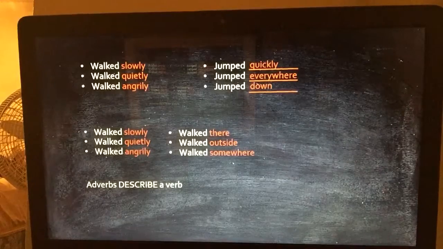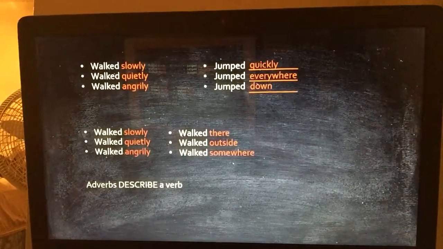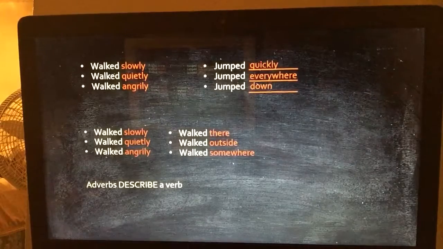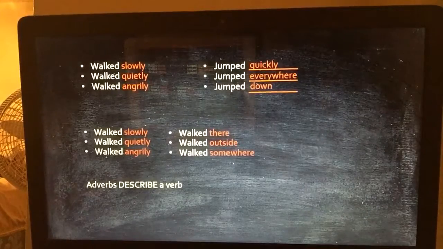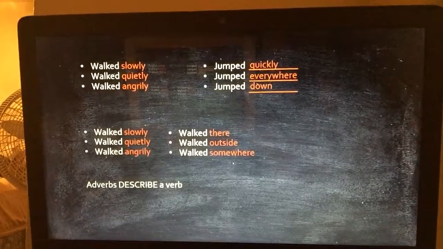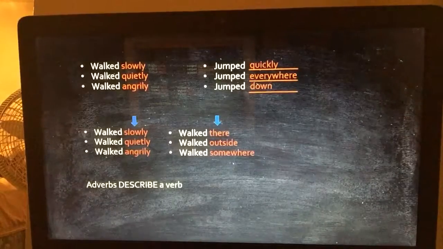All right? I heard a group say that slowly, quietly, and angrily describe how someone has walked. Very good. They describe how, or the manner.